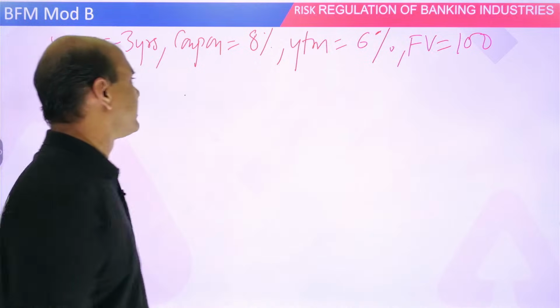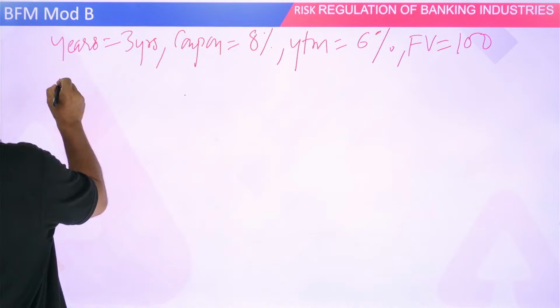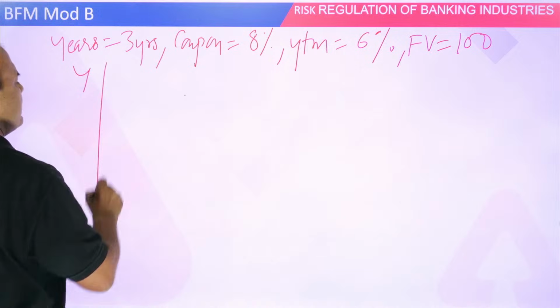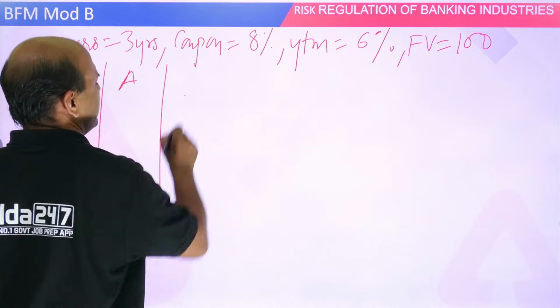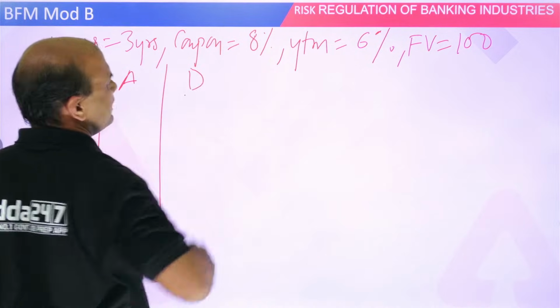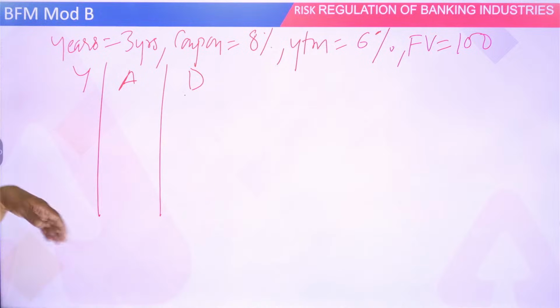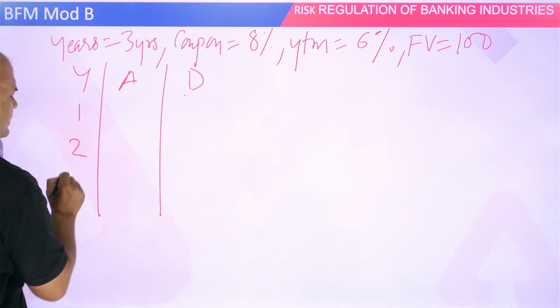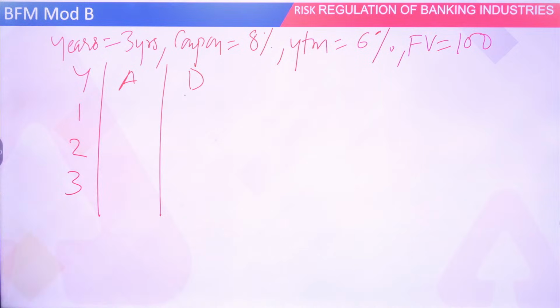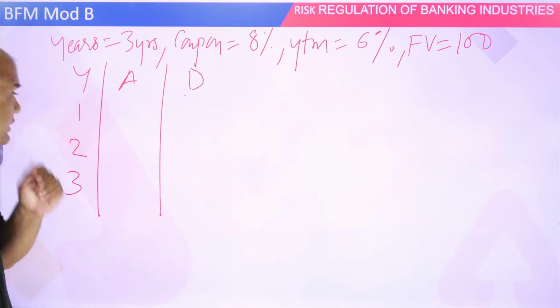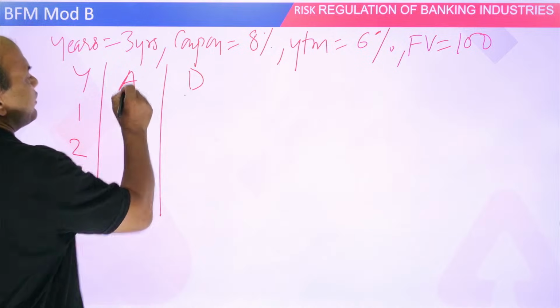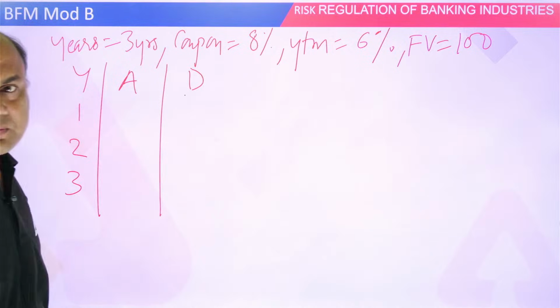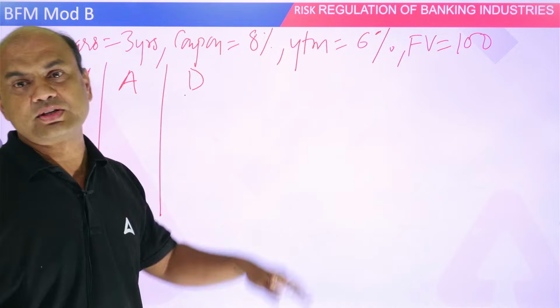Macaulay is very simple. What you have to do is Y, A and D. Y means how many years are remaining: 3 years, so 1, 2, 3. I won't solve it now, I'll only show you. Second is A, amount. You will always get the coupon.